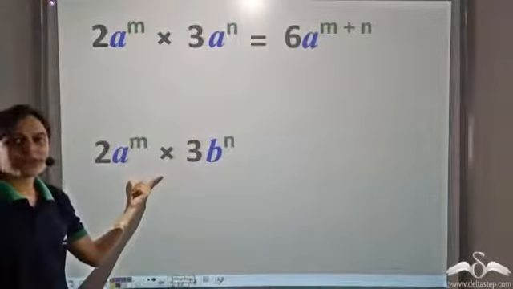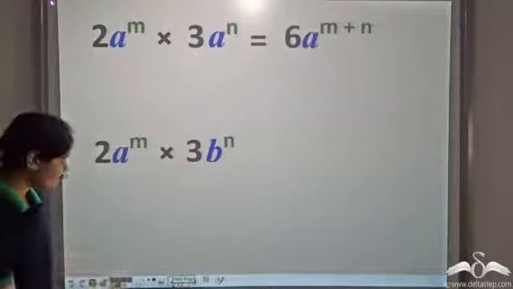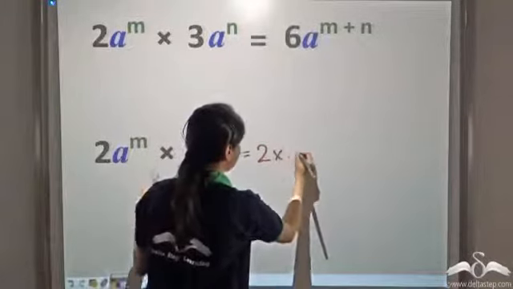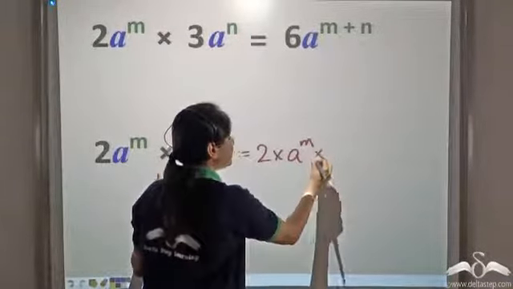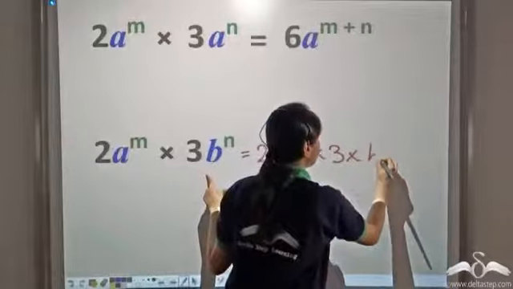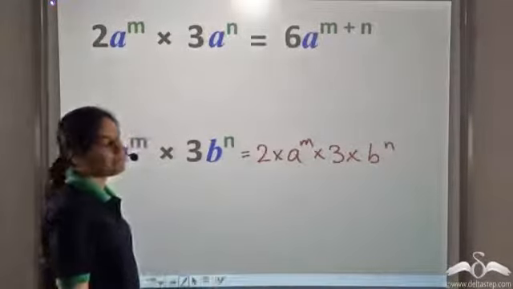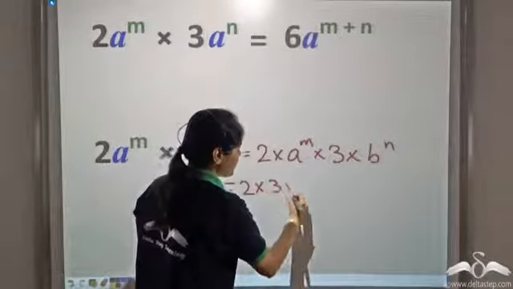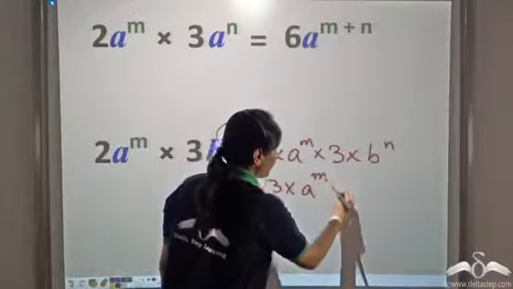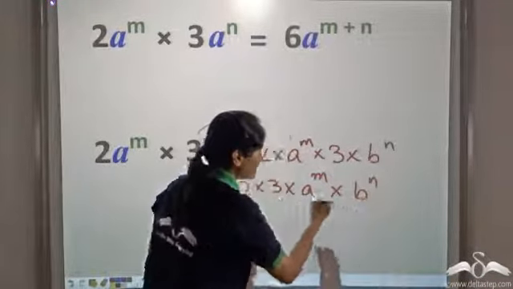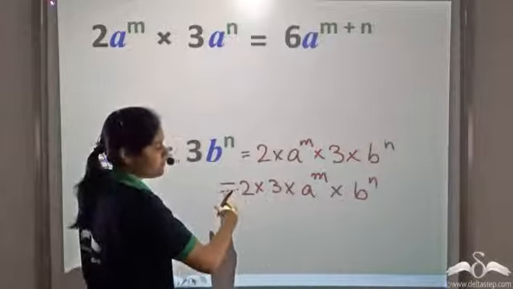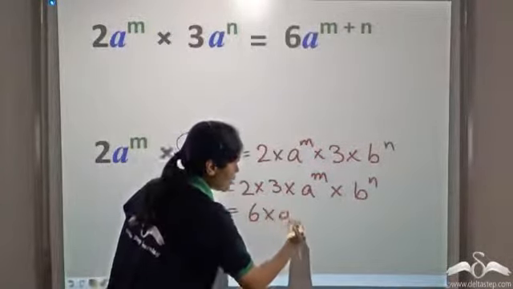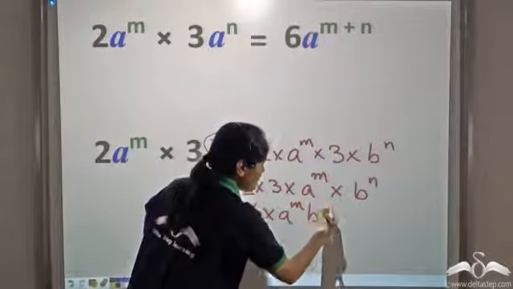Now what about this expression? Let us simplify this. So we have 2 into a to the power m into 3 into b to the power n, which is equal to 2 into 3 into a to the power m into b to the power n. We have simply rearranged the terms. 2 into 3 is 6 into a to the power m, b to the power n.